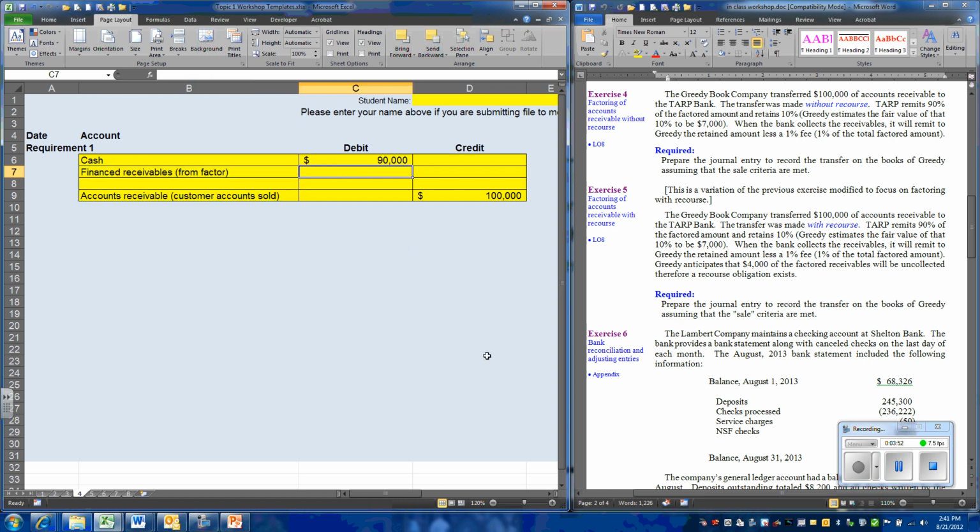And how much do we anticipate getting? Well, we anticipate that we will receive $7,000 above the $90,000. Total collections will be $97,000 off of accounts receivable balance of $100,000. The $3,000 that is not collected will not be the company's responsibility. That's the risk that the bank is taking. So the company is going to receive their anticipated $7,000.